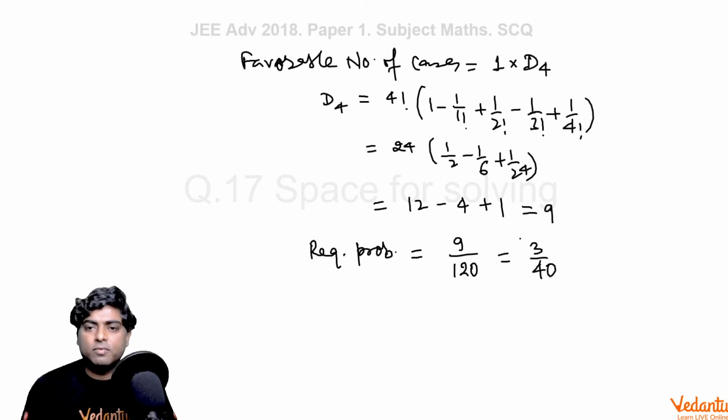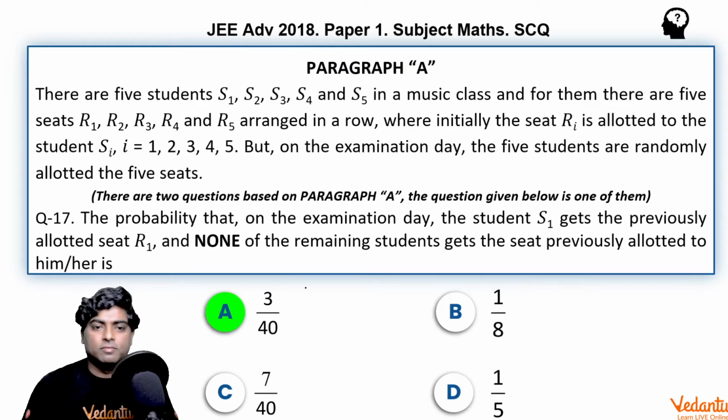So 3 upon 40 should be the final answer to this question. Okay, so the first option is correct, 3 upon 40. Now coming to the second one. However, D4 value is very common to know. D4 is 9, D5 is 44. These are common values of Dn.